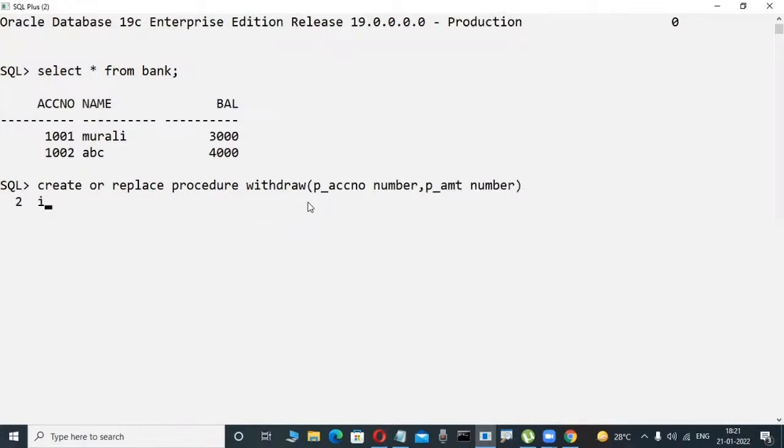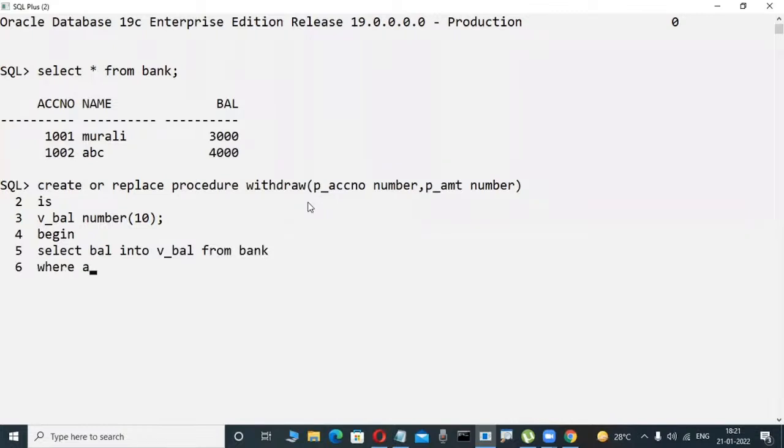Okay, now some coding is there. I want to find out a balance. Whenever we insert an ATM card and try to retrieve money, it checks the balance. Now check it out, concentrate here. Some coding is there: select balance into v_balance from bank. You don't have an idea of these things, but logically observe it here: where account number is equal to something. Okay, fine. These are all very easy actually.